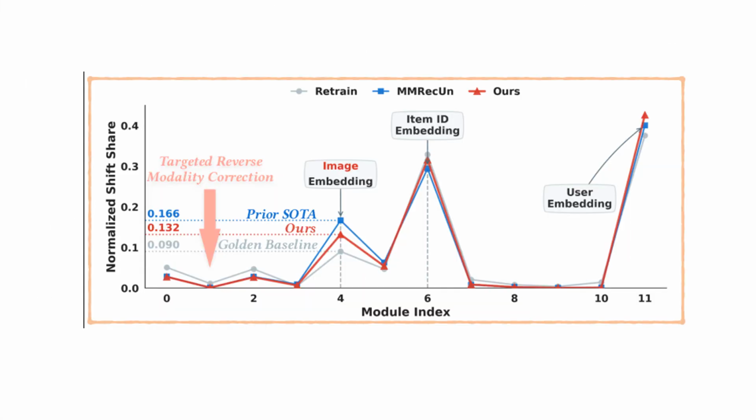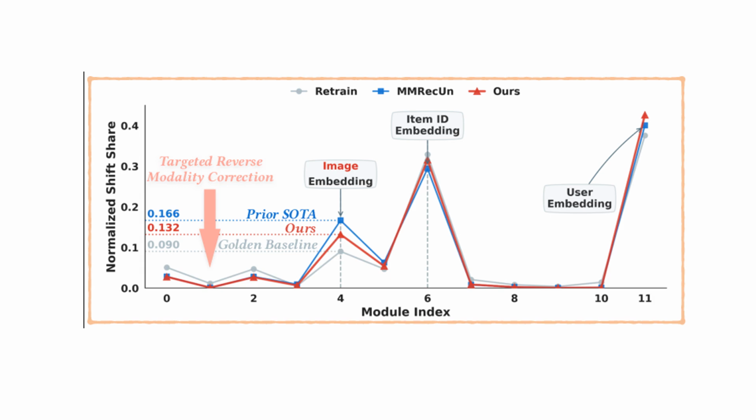Exactly. And the common approach has been to apply a kind of uniform, reverse update across the entire model, a one-size-fits-all reversal. But this new paper argues that's fundamentally flawed for modern multimodal recommenders. Flawed. Why? Because the influence isn't spread out evenly.